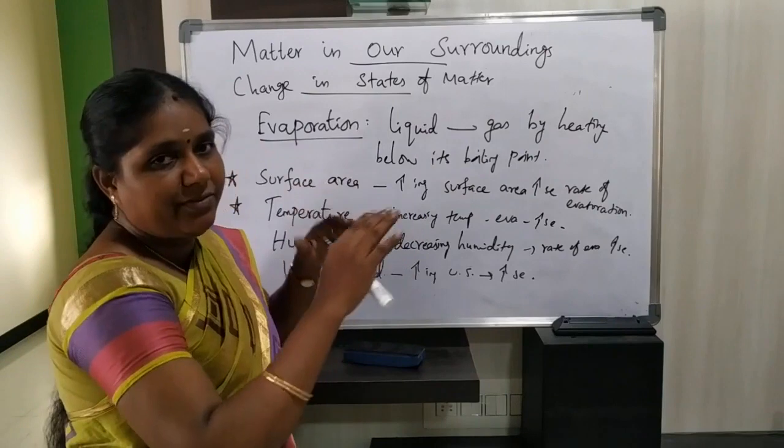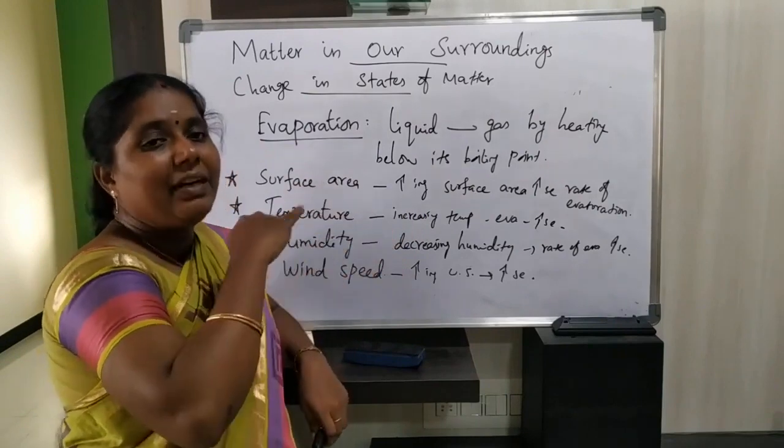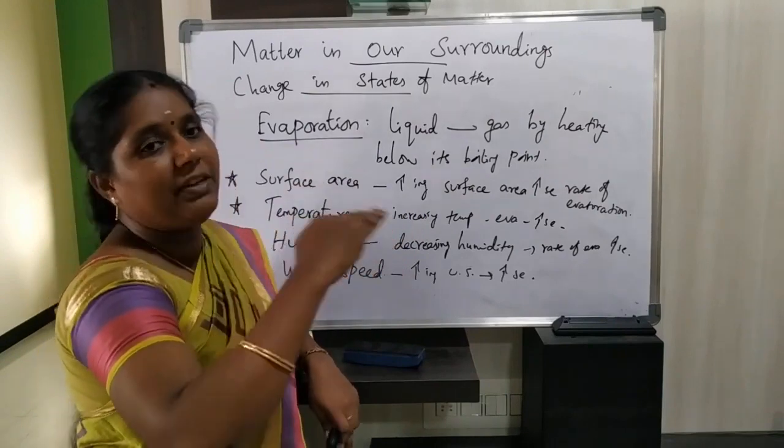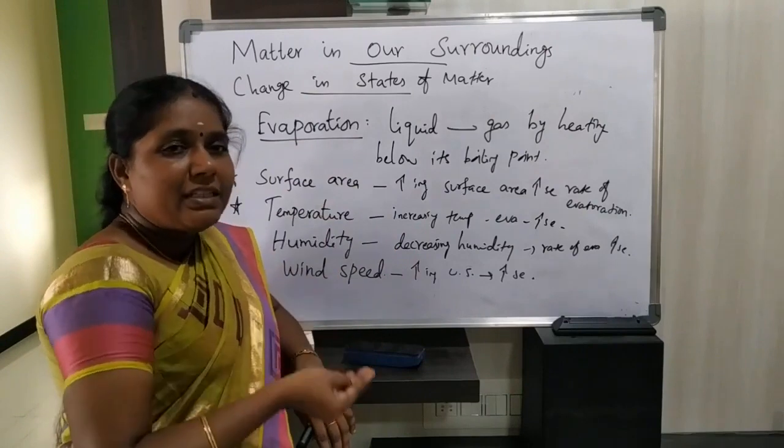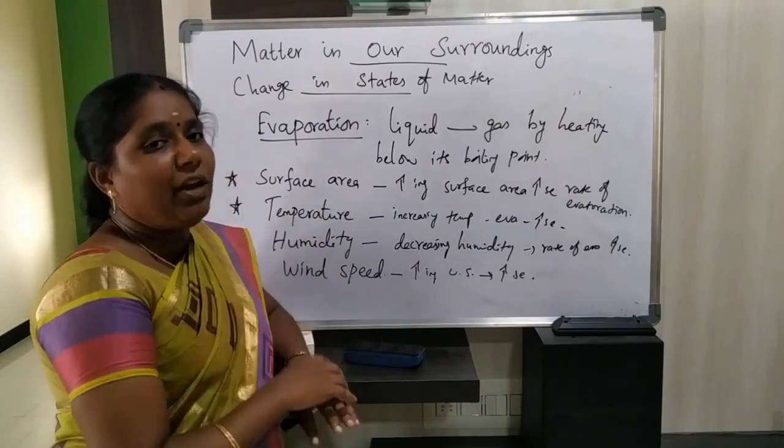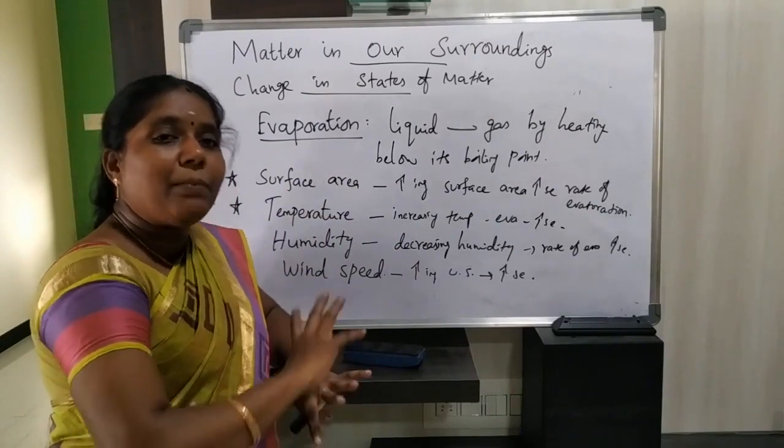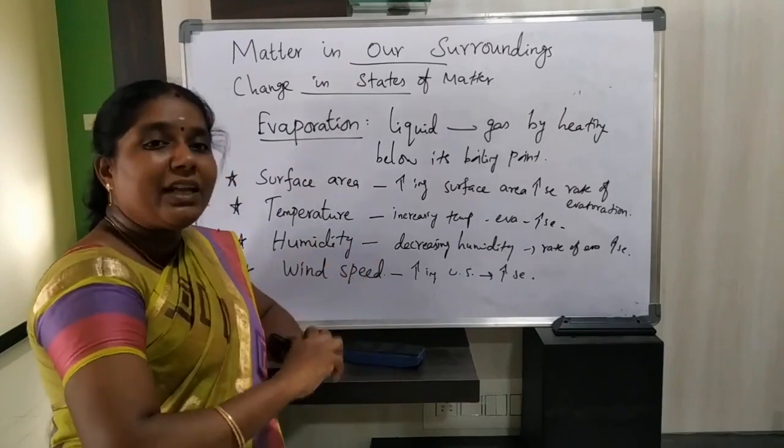Evaporation is a surface phenomenon. It takes place only on the surface; the particles evaporate from the surface. But boiling is a bulk phenomenon. The whole of the particles will get boiled.